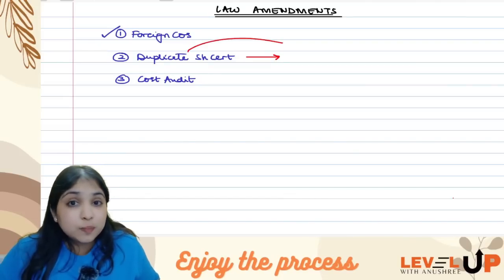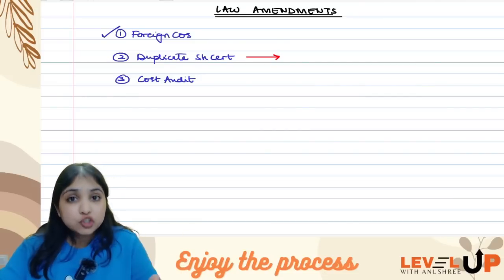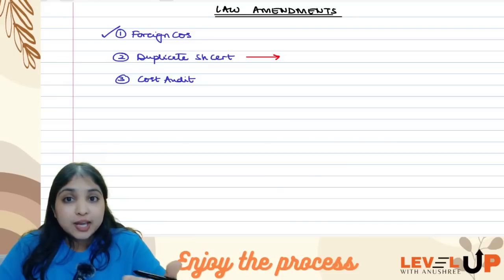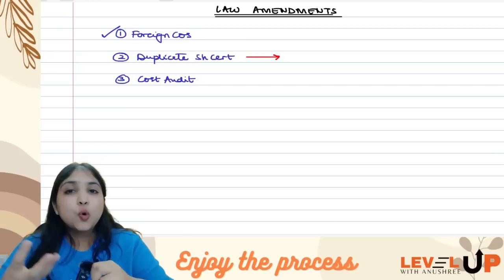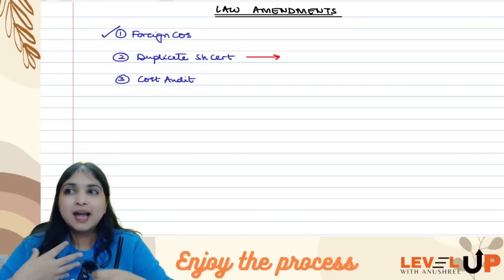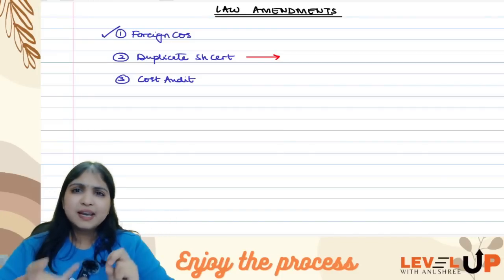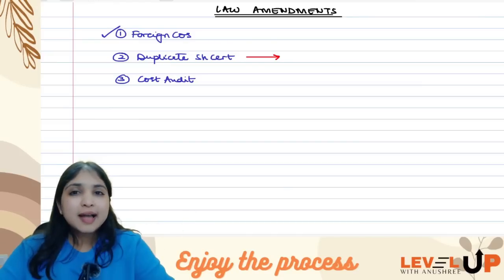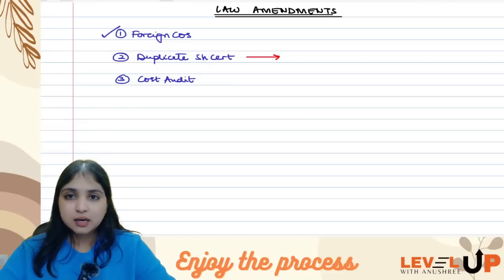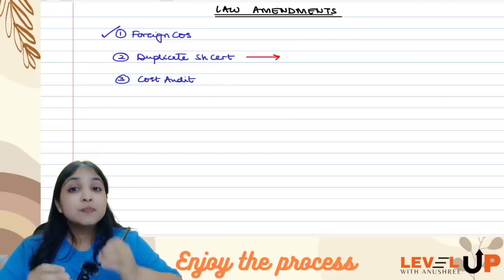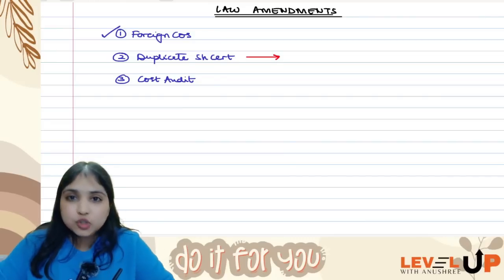Right, so this duplicate share certificate, what is the time limit? Within how much time is the company supposed to issue the duplicate share certificate? See, first of all, the shareholder who wants a duplicate share certificate has to submit all the documents to the company. For example, if it is torn or defaced, then he has to submit to the company the torn pieces. If it is lost or destroyed, he has to file an FIR with the police station and submit a copy of that along with an indemnity bond. So a lot of documents have to be filed with the company if you want to ask for a duplicate share certificate. Once the shareholder has filed all the documents, the company has to give the duplicate share certificate.